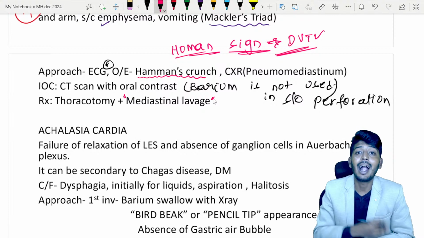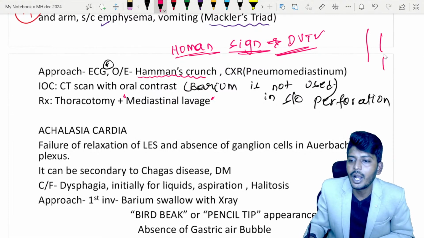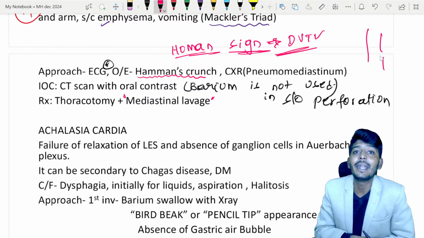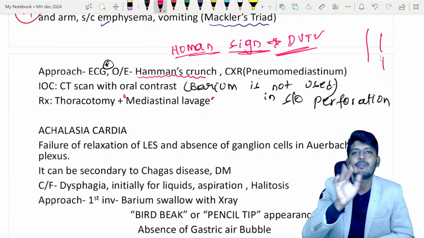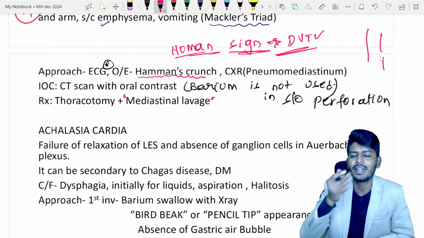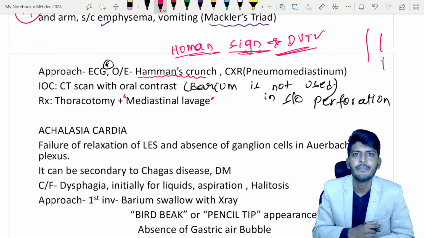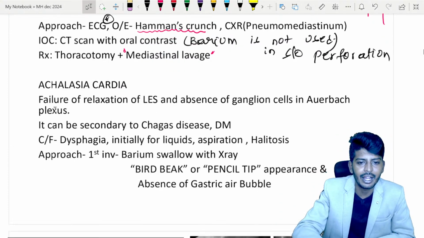Mediastinal lavage. And you might ask me, sir, you told esophagus has been perforated, so why don't we suture it? That suturing depends upon the contamination. If it is a minor one without any contamination, we can just do the mediastinal lavage and leave it for healing. If it is infected, then we might require surgical intervention. All right, let me go to the next disease, that is Achalasia cardia.